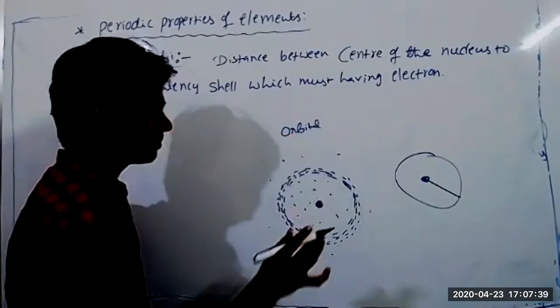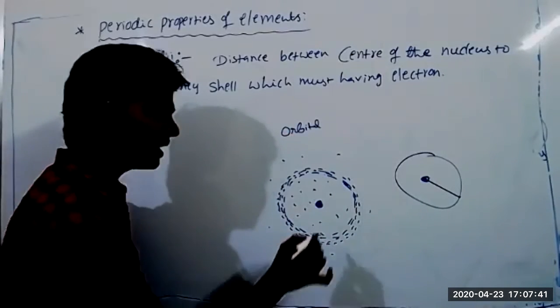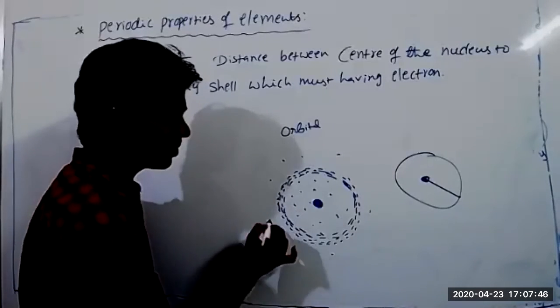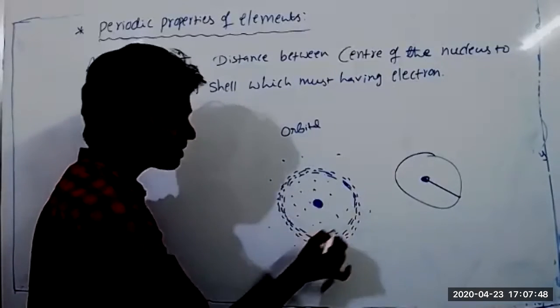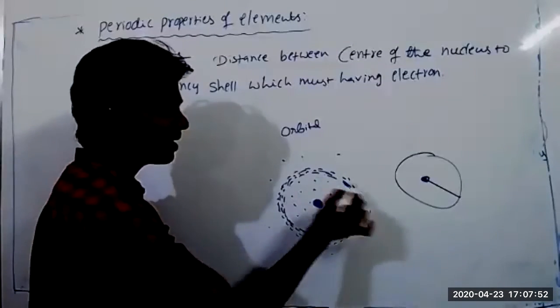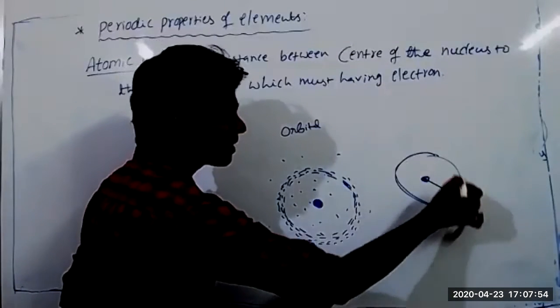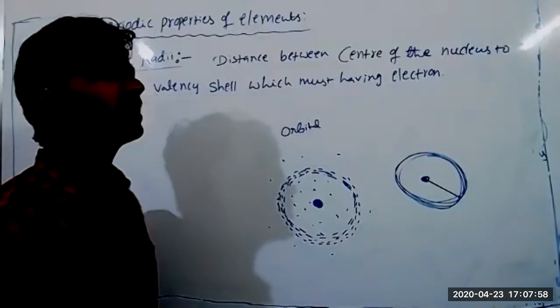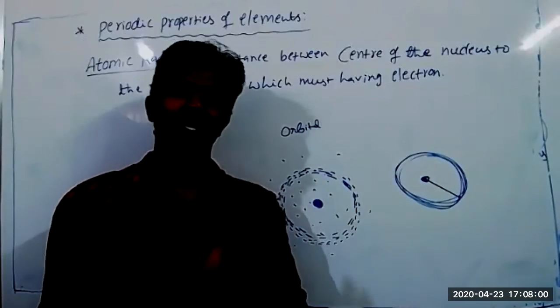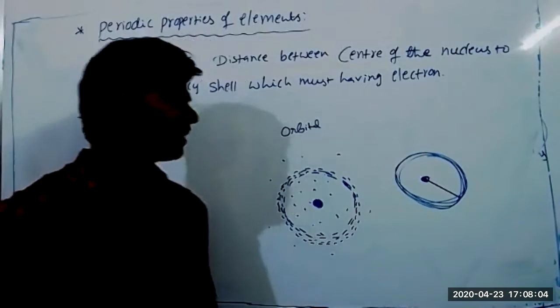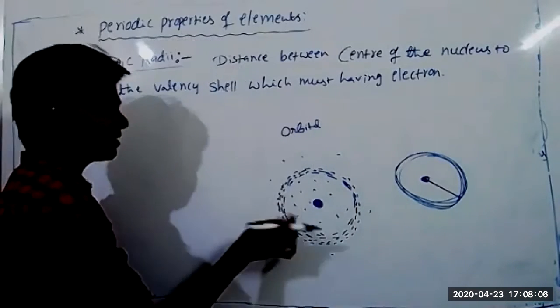So, sir, the nucleus is never stable? The nucleus is stable. The nucleus does not move anywhere. Around the nucleus, electrons are revolving. Even if it is one electron or many electrons, that electron also does not revolve in a fixed path. If it revolved in a fixed path, it would be very easy to identify the atomic radius, but it does not have a fixed path. Okay, however, now the definition is modified.